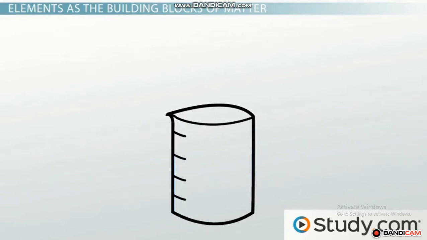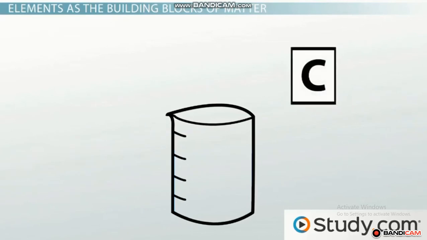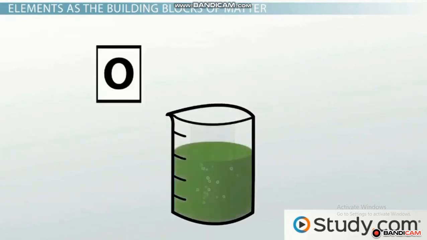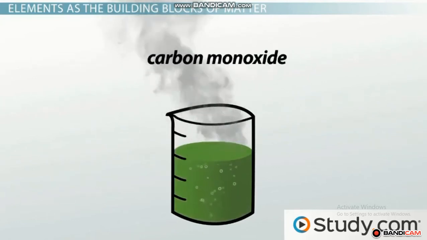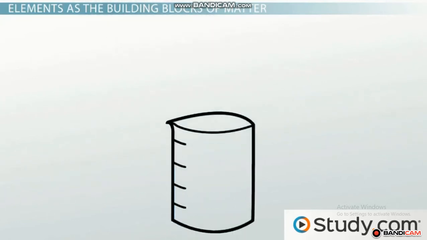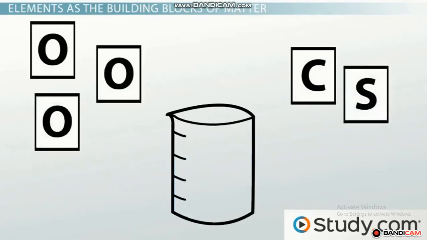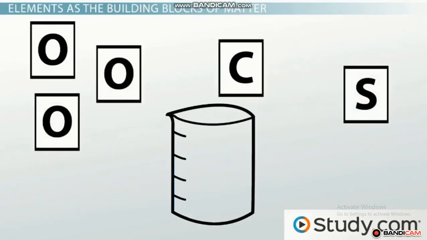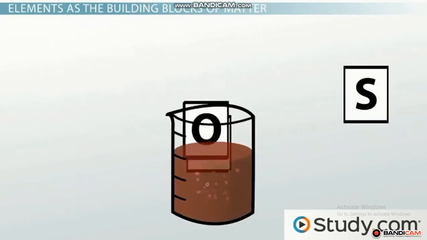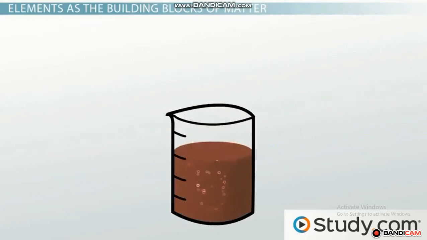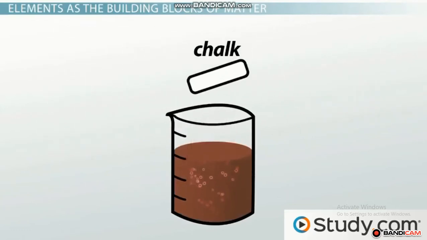For example, if you combine one carbon atom and one oxygen atom, you get carbon monoxide, a poisonous gas. But if you combine one carbon atom, 3 oxygen atoms, and 1 sulfur atom, you get something completely different. You get chalk. Of course, combining elements together is a lot more complicated than cooking.